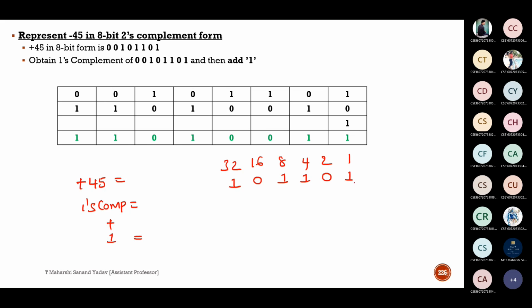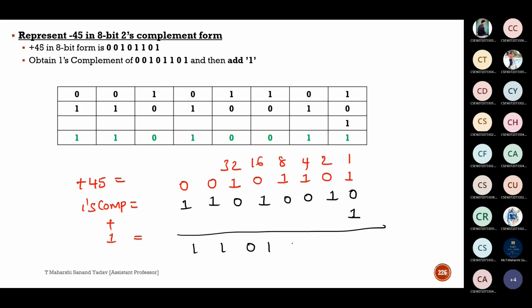1, 2, 3, 4, 5, 6. 6 bits are there. So what is the padding here? Should I pad it with zeros or ones? Zeros. Why, sir? Because the given question is positive. Next, for this you perform 1's complement. 1, 1, 0, 1, 0, 0, 1, 0. Next, add 1. This is our answer.